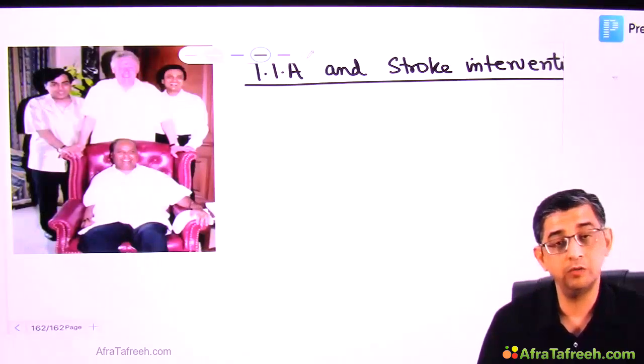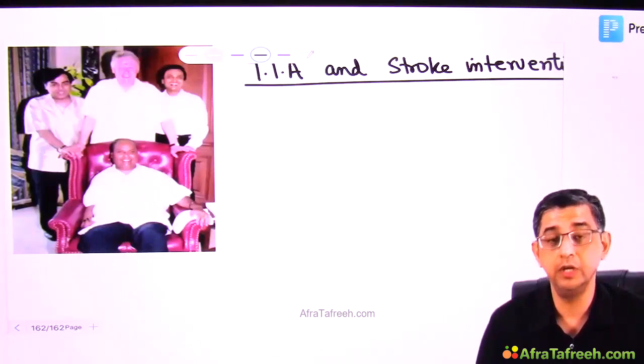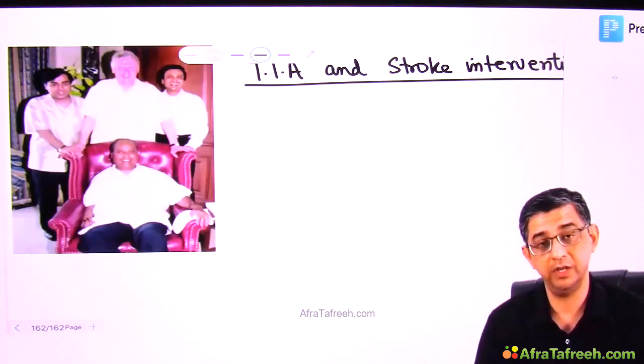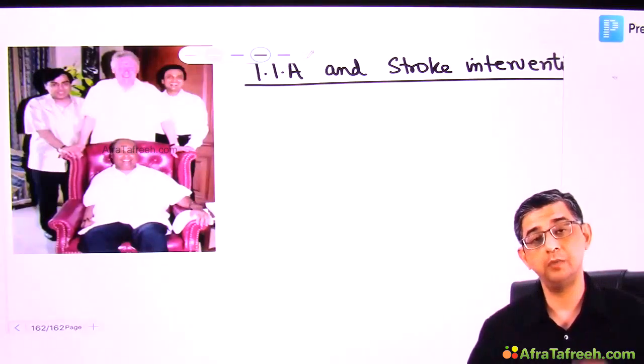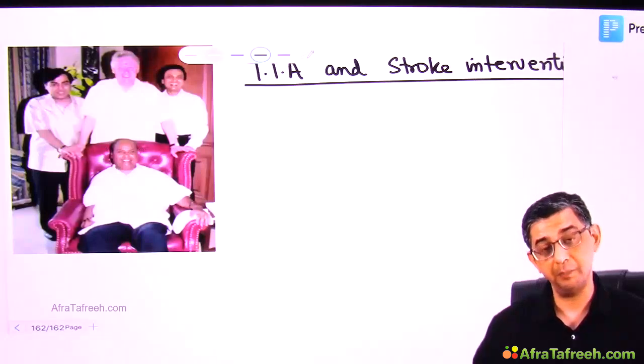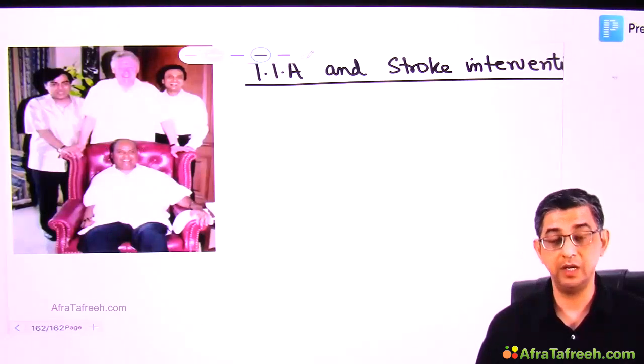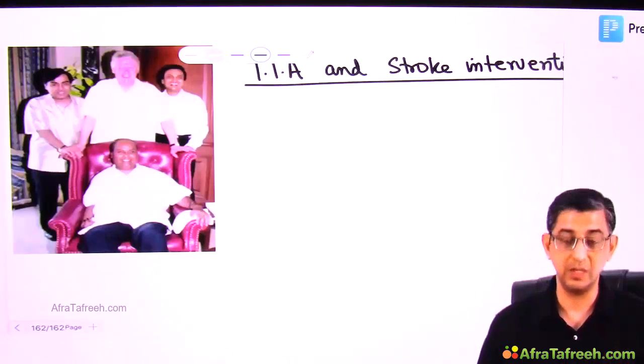The richest man could have got any doctor from anywhere in the world. He could have got the best medical health. But since he did not take medical advice, the TIA got converted into stroke. So our objective here would be to see how we can intervene and prevent stroke manifestations in our patient first. And then subsequently, I'll tell you what will be done in case stroke has happened.